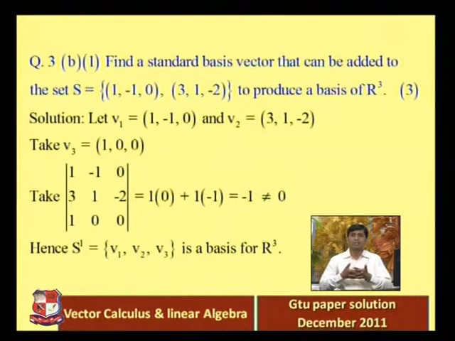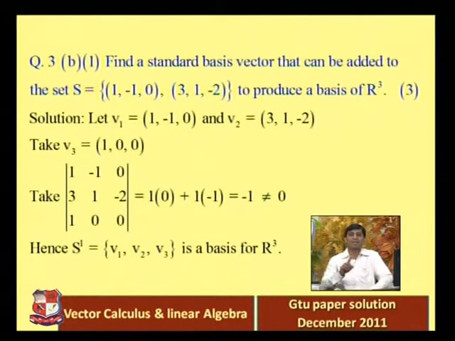Right, so we have only 3 standard vectors, (1, 0, 0), (0, 1, 0) and (0, 0, 1). You can add any of those 3 vectors, but make sure that the 3 vectors become linearly independent and span R3. So again we use the previous theorem. We just need to check that these 3 vectors, (1, minus 1, 0), (3, 1, minus 2) and our new vector, are linearly independent.